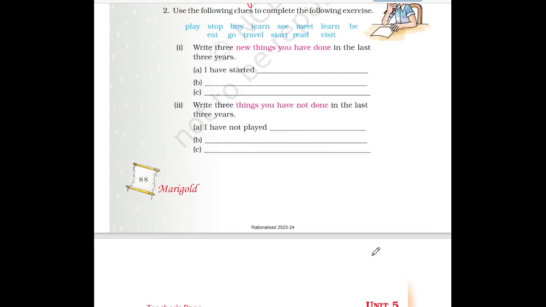Then next is use the following clues to complete the following exercise. Some clues are given like play, stop, buy, learn, see, meet, be, eat. Okay, so these are the words. You have to use these words and make a sentence. So what is the question here? Write three new things you have done in the last 3 years. पिछले 3 सालों में आपने क्या नया कुछ किया है? So start will be like this. I have started, you can write, I have started reading comic books.